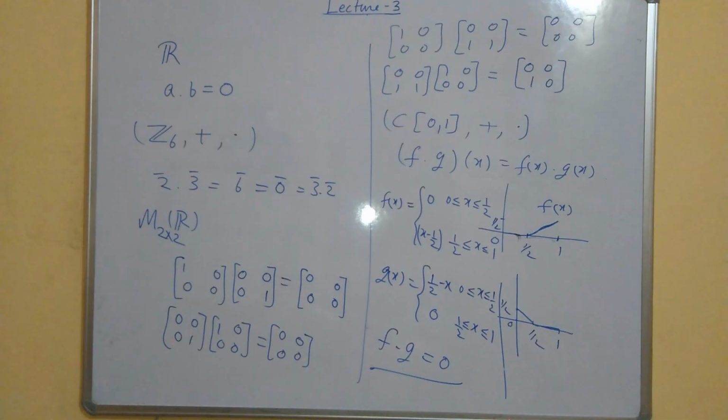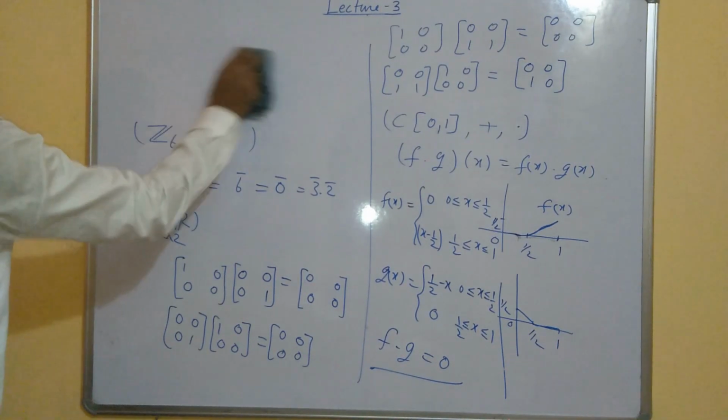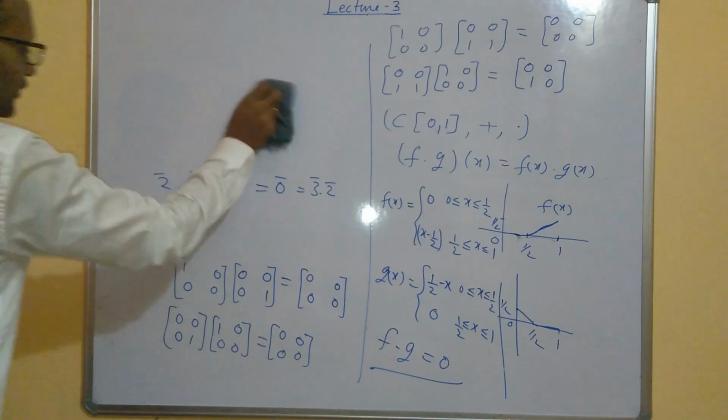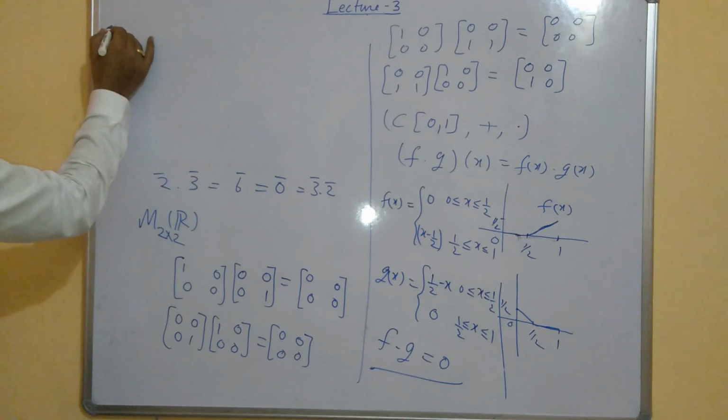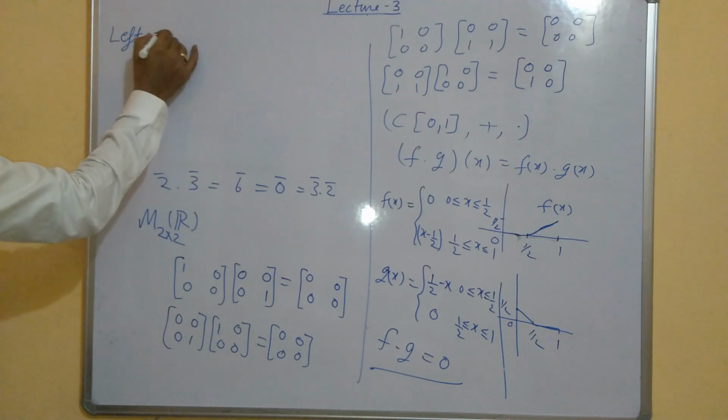So I am going to define a new term that is called zero divisor. I am going to define actually two terms, left zero divisor and right zero divisor. So left zero divisor.